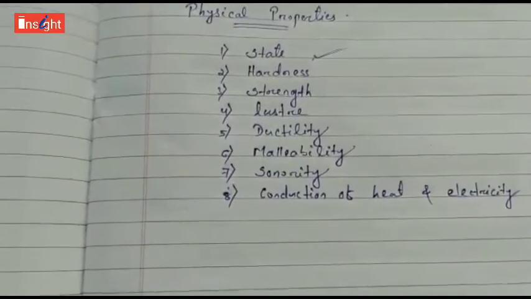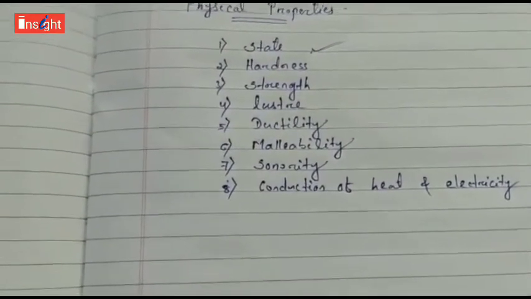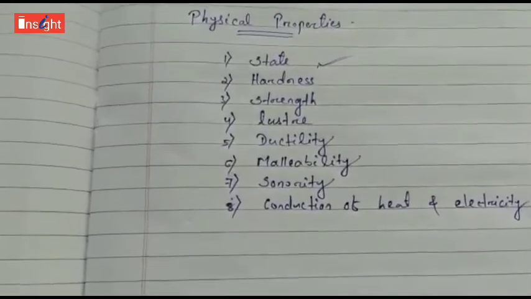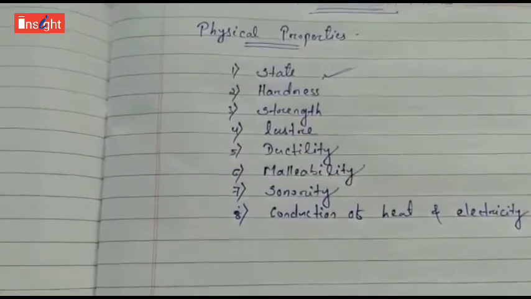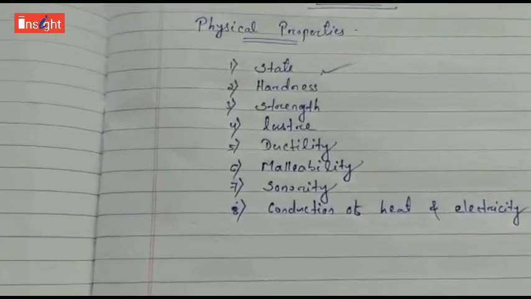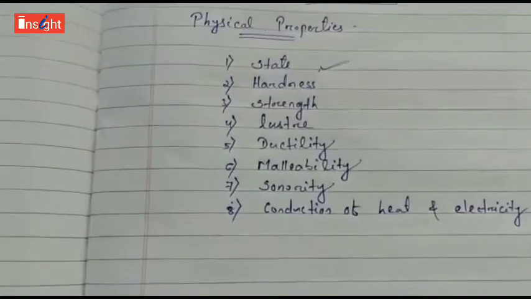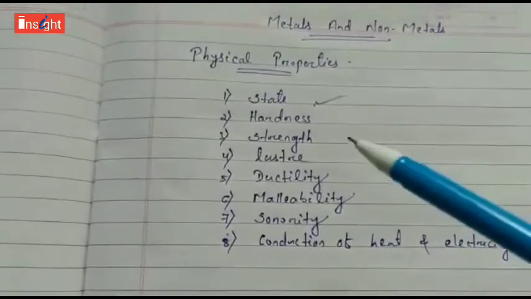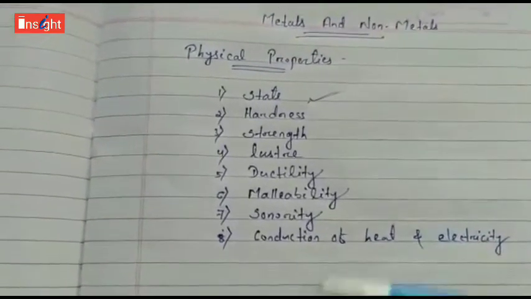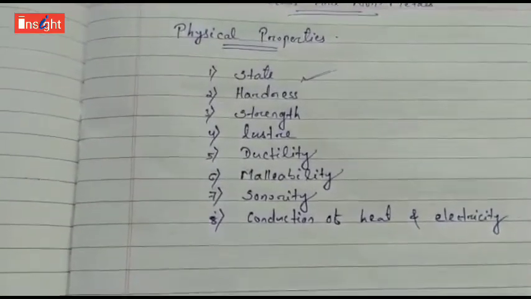Metals are found in solid state only. Mercury is the liquid metal, and non-metals are found in all the three states of matter. That is, some non-metals like carbon, sulfur, they are found as solids. Oxygen, nitrogen, they are gases, and some are present in liquid, like bromine is the only liquid non-metal. So if we consider the physical state, then the metals are mostly found in solid state, but non-metals are found in all the three states of matter.